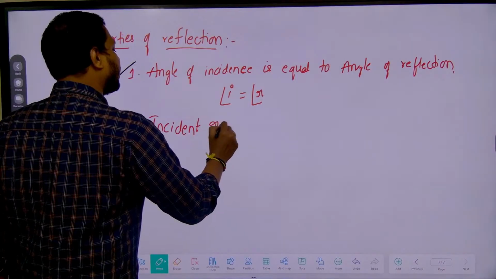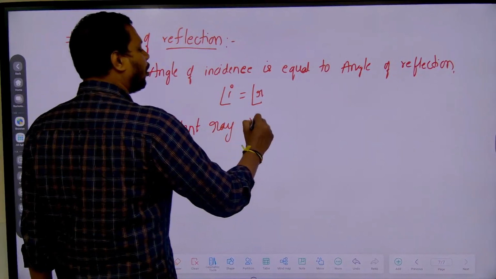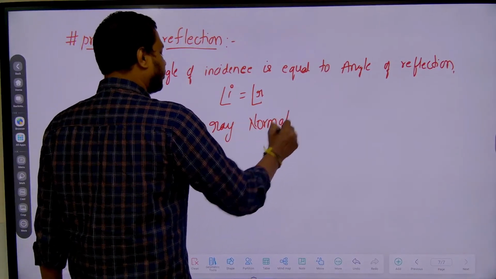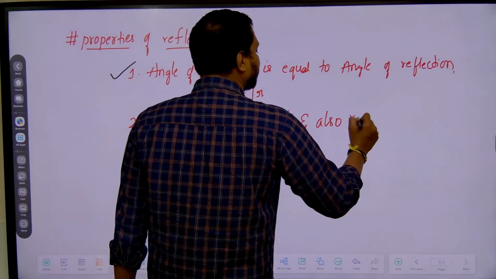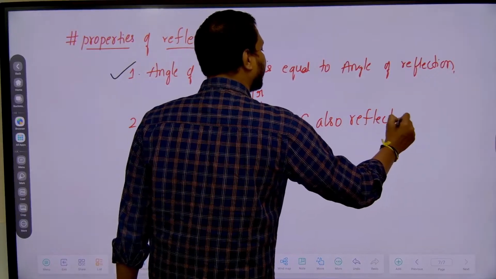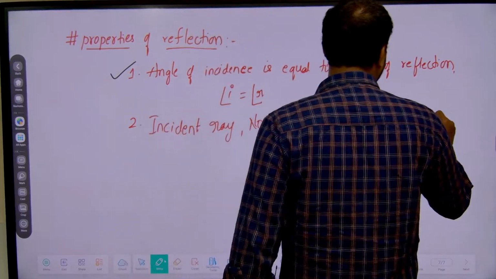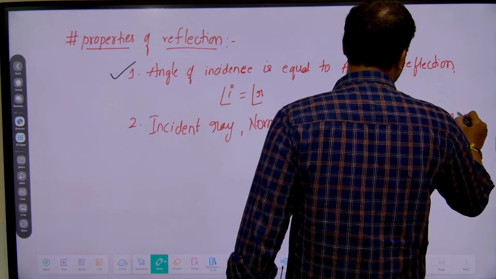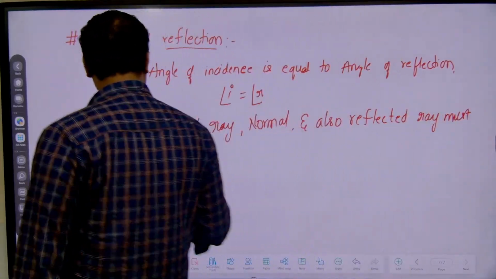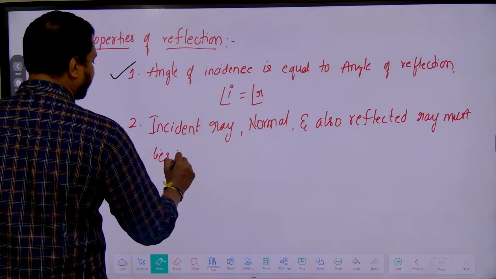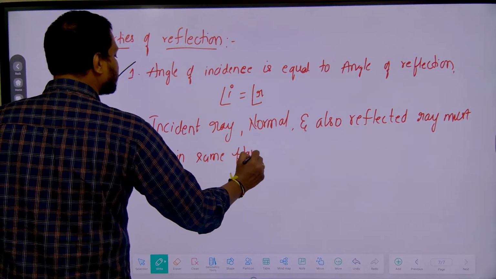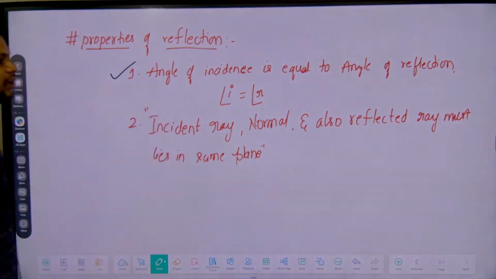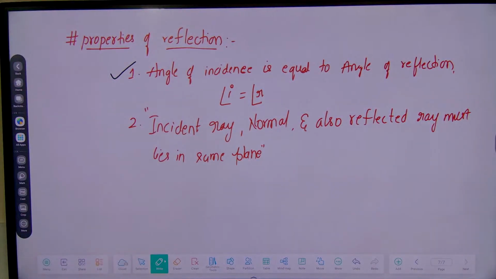So, in order to get this reflection, the incident ray, the normal, and also the reflected ray must lie in the same plane. Clear? It must lie in what? The same plane. If they lie in different planes, then this property of reflection can't be applicable. So please note down these two points.